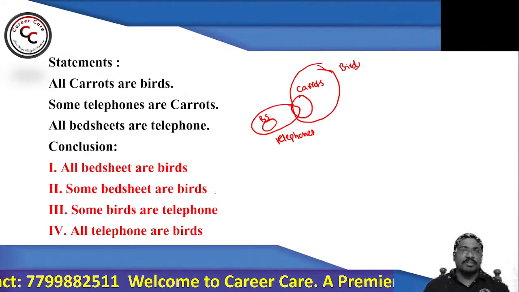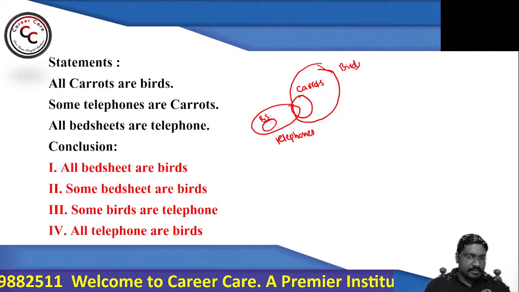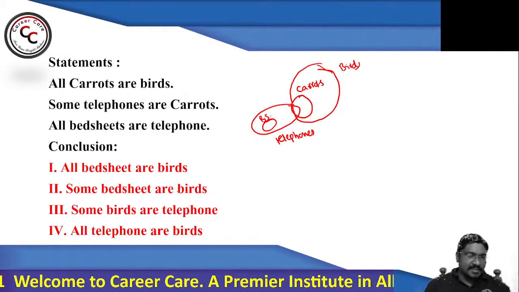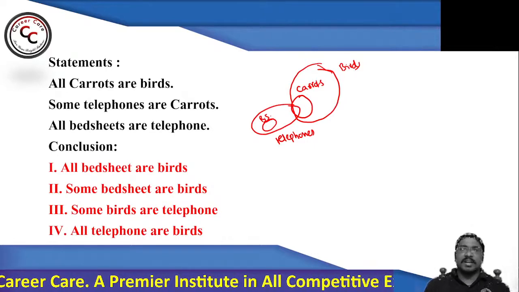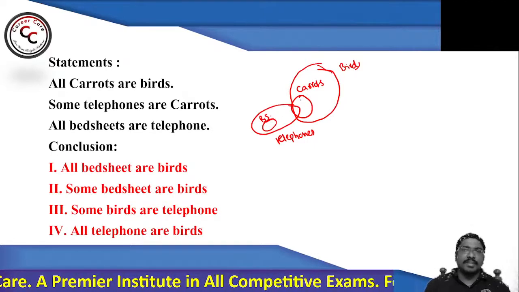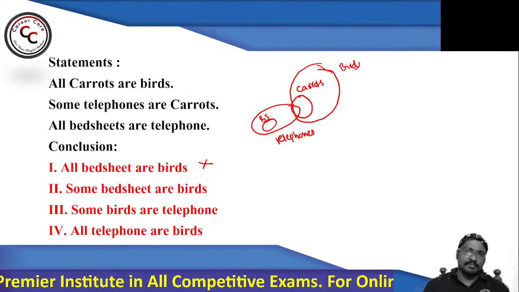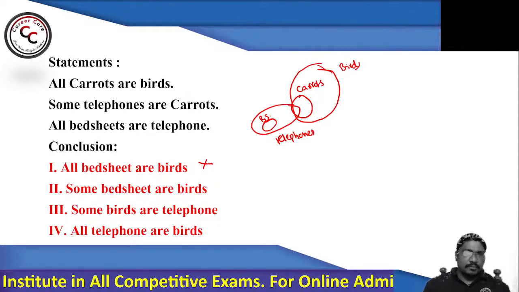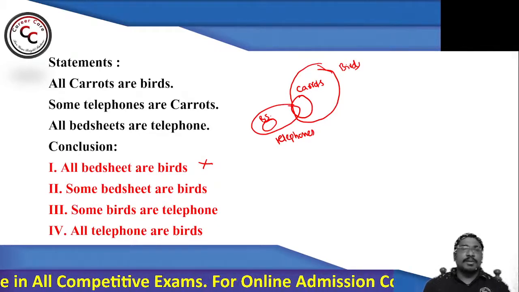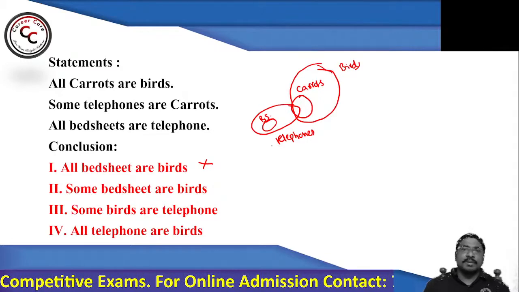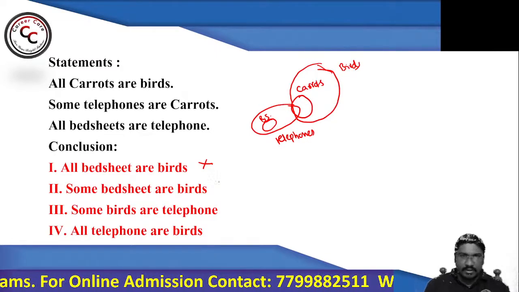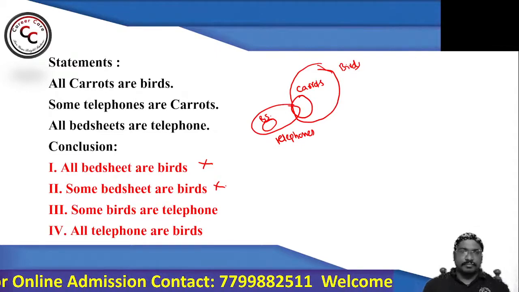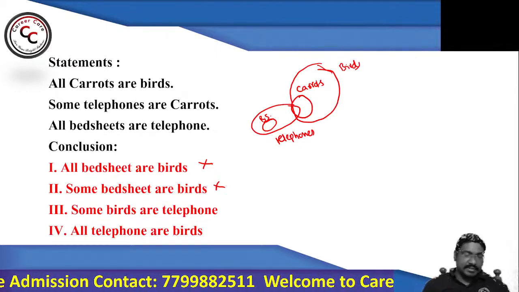So look at conclusion 1. All bed sheets are birds. See, bed sheet and bird, do we have any relation between these two? No. So you can say false. Similarly, look at 2. What does 2 say? Some bed sheets are birds. See, bed sheet is here, bird is here. Do we have any connection between these two? No, false.